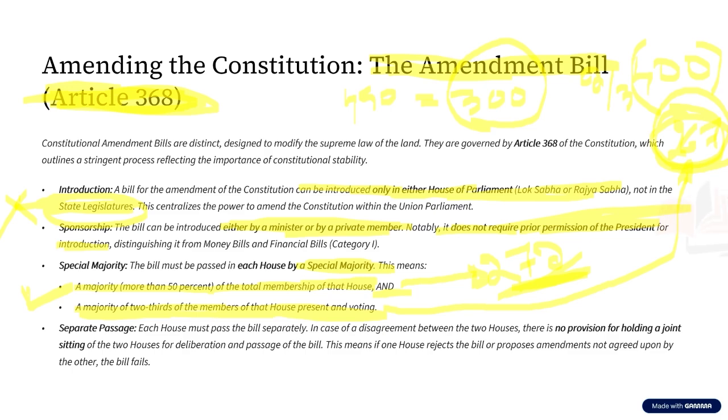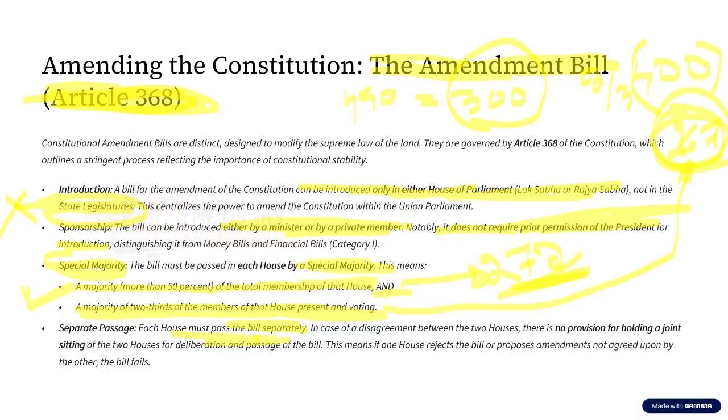Now, next, let us assume this constitutional amendment bill is passed in Lok Sabha. Then what happens? It goes to Rajya Sabha. That is, in each house, the bill has to be passed separately. And in Rajya Sabha also, it has to be passed with what majority? It has to be passed with special majority. Now let us assume in Lok Sabha it passes with special majority, and in Rajya Sabha also it passes with special majority. Then what happens? It goes to the president.